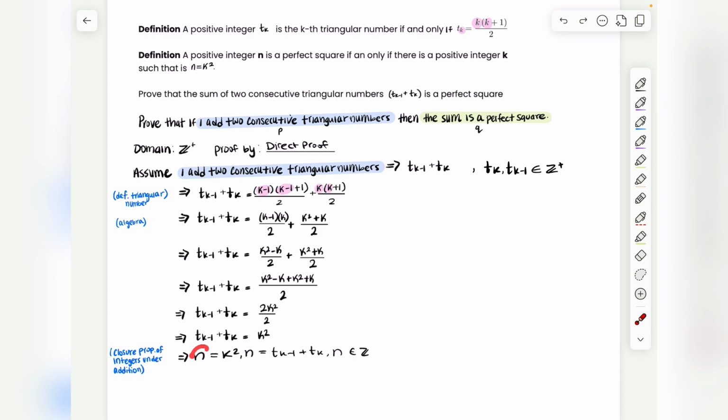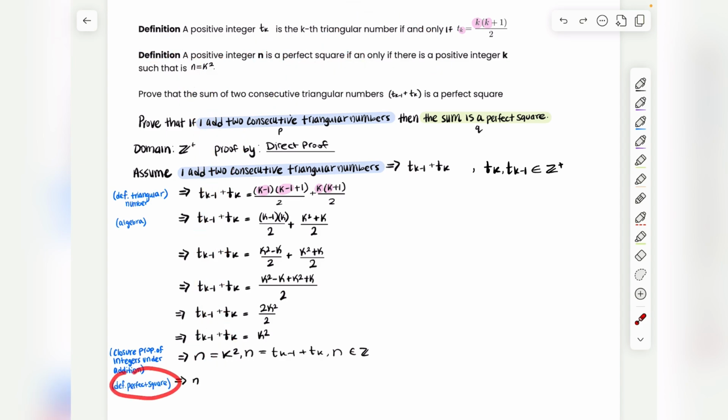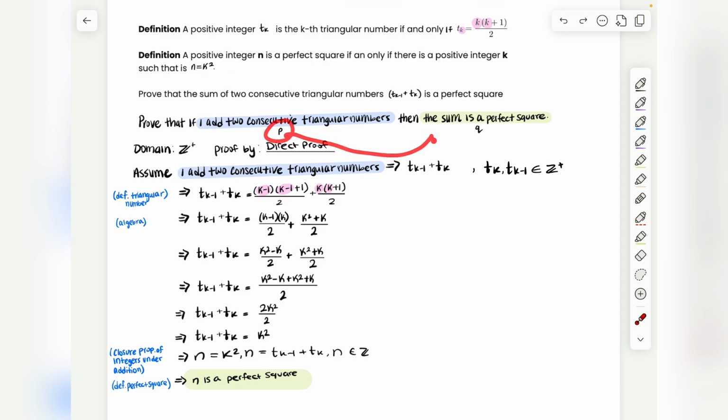Now what's interesting is that we have some number equal to k squared. And when we have a number that is equal to k squared, this definition says, well, if that's true, this double implication says if this side of the implication is true, then this side must also be true, so that same number is a perfect square. So by the definition of a perfect square, this one right here, n, is a perfect square. And remember that n is equal to our sum. And we managed to say something about our sum, that our sum is at the end of the day a perfect square. So we managed to go from assuming that p is true to showing that q is true.